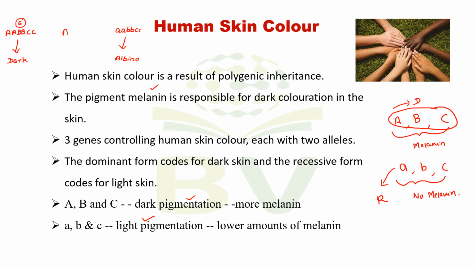If the genotype is capital A, capital B, small b and capital C, small c, then the skin color is intermediate. How many dominant alleles are here? Here 3 and here 0. Okay. You can see in between skin color also.